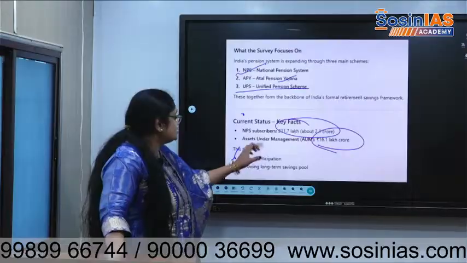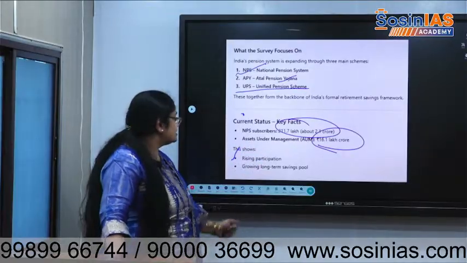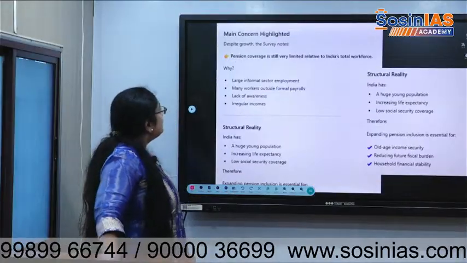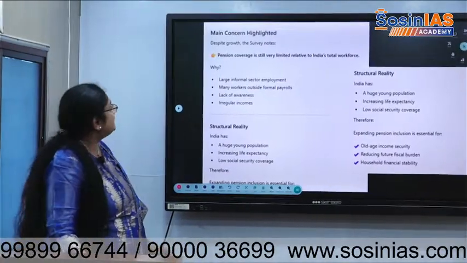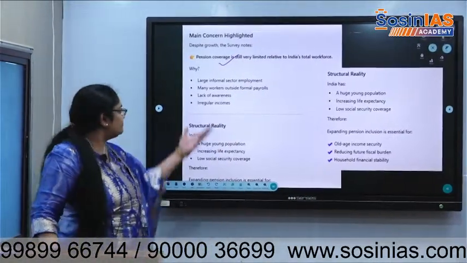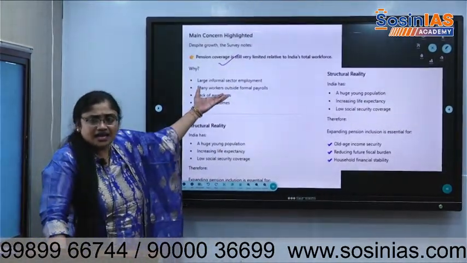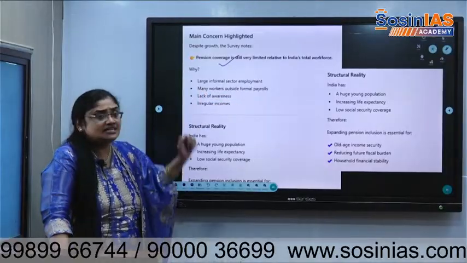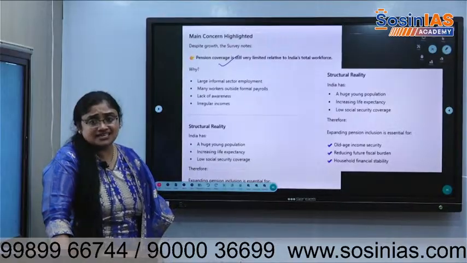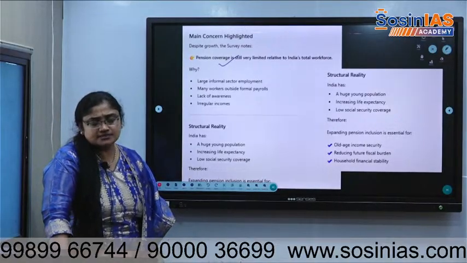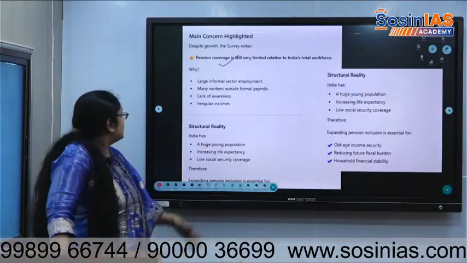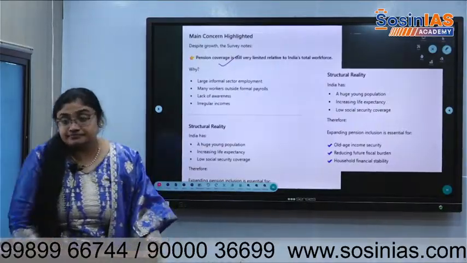So this shows rising participation, a growing long-term savings pool over a period of time. But what is the main concern? Pension coverage is still very limited relative to the total workforce. Basic reasons why: people are still in the informal sector. Many workers are outside, they work as gig workers, freelancers. Many people are like that. And lack of awareness and irregular incomes.